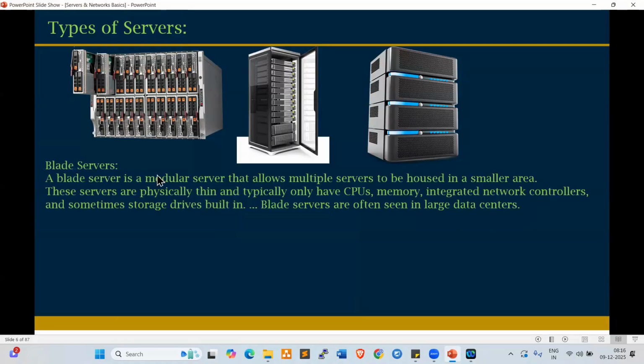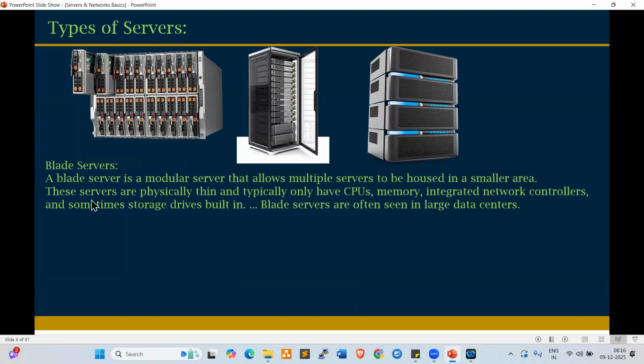A blade server is a modular server that allows multiple servers to be hosted in a smaller area. Look here, everyone. This is the container, and in this container we insert blade servers. Each container's capacity can be 10, 20, or 30. Here we have 10 plus 10, so 20 servers. 40 is also there, 30 also.